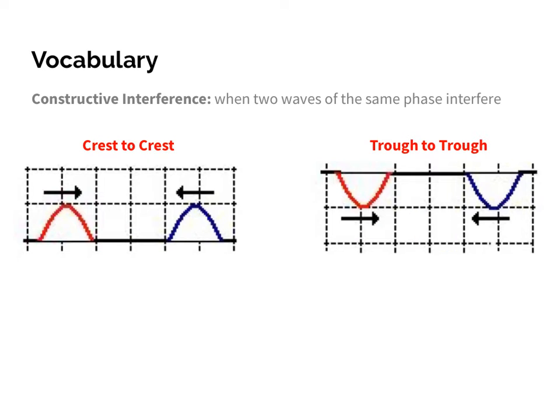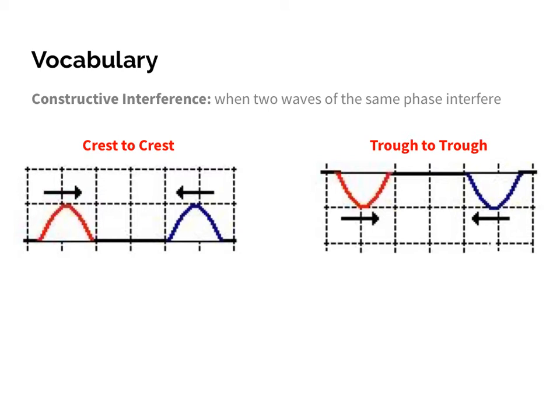There are two types of interference. The first one is called constructive interference. Constructive interference is when two waves of the same phase, that rhymes, meet together. For example, if I have a crest meeting a crest, or a trough meeting a trough, constructive interference is what happens anytime we have the same phase.